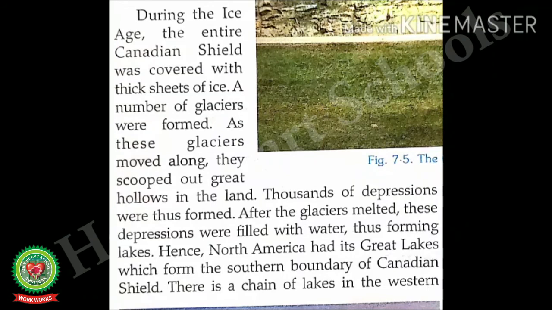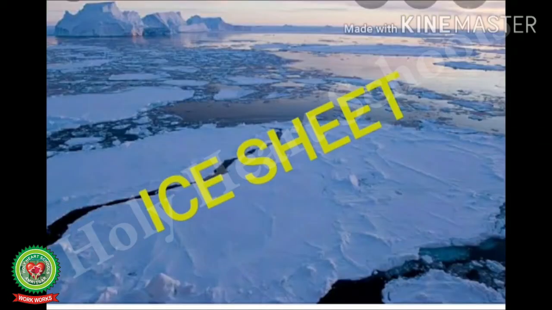During the Ice Age, the entire Canadian Shield was covered with thick sheets of ice. A number of glaciers were formed. As these glaciers moved along, they scooped out great hollows in the land. Thousands of depressions were thus formed. After the glaciers melted, these depressions were filled with water, thus forming lakes. This is the picture of an ice sheet.